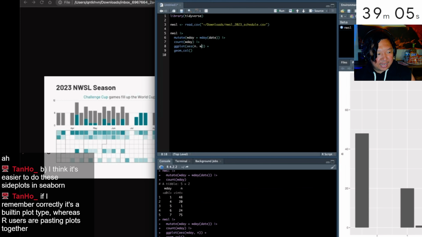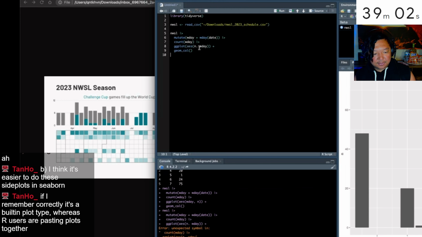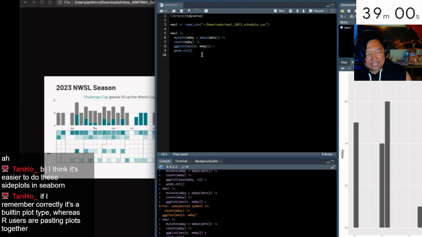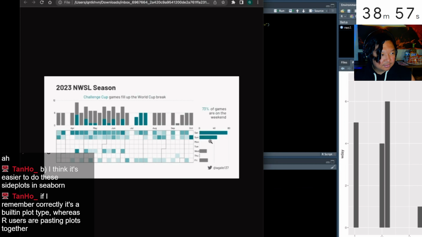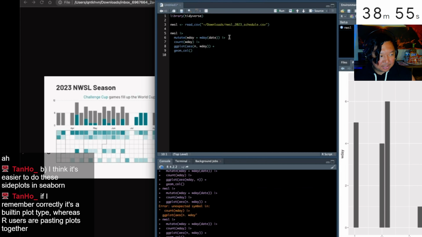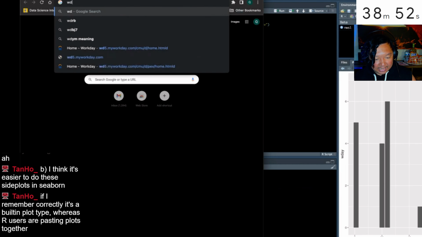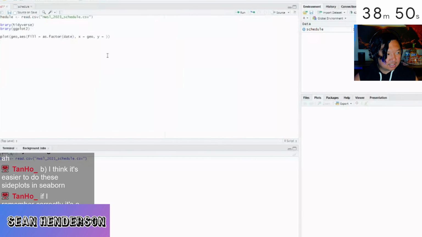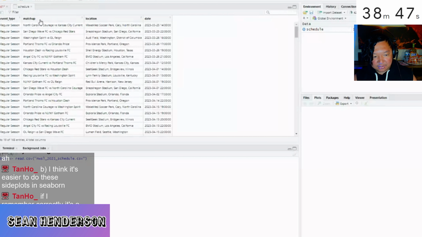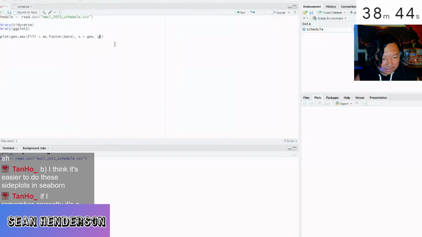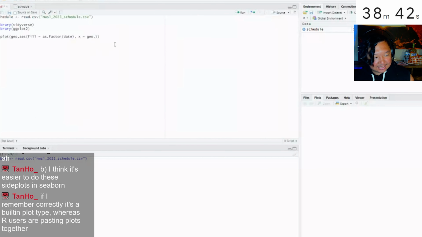There are a few different elements on this plot. The first one being a bar plot, the second being somewhat of a heat map, and the third one being another horizontal bar plot. Let's take a look at Sean Henderson. Sean Henderson loading in his data here. We do have the data loaded. We do have a bunch of different strings in this data as well.